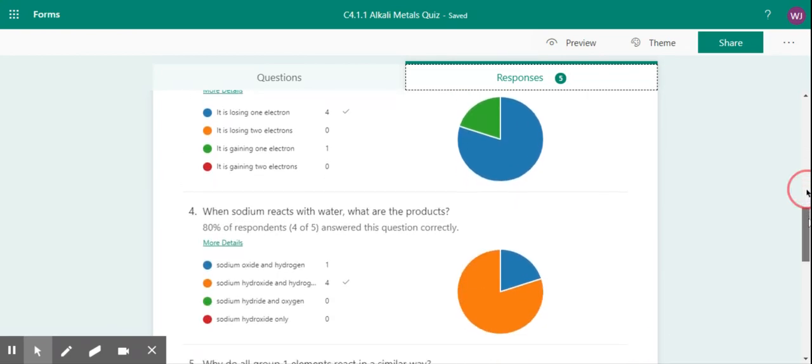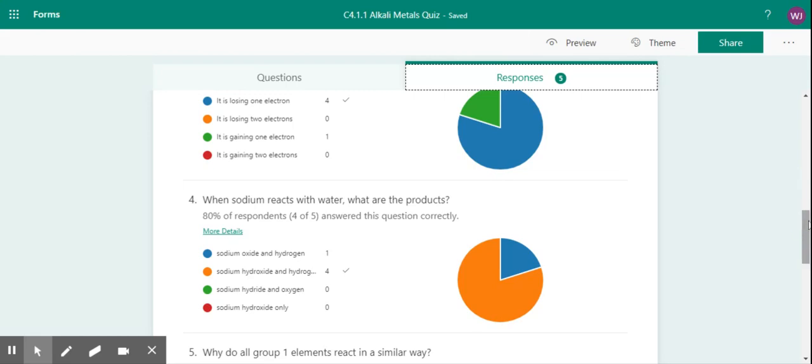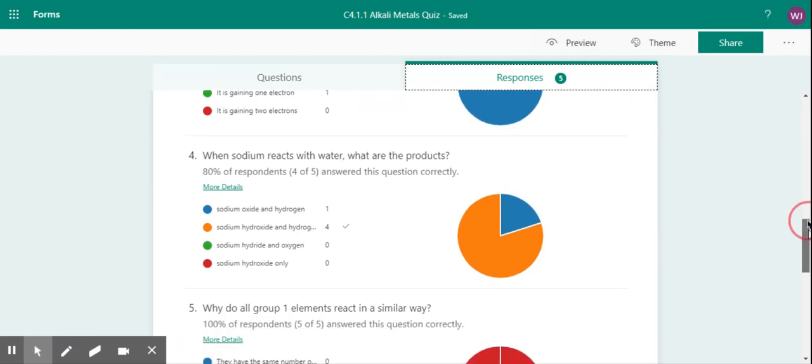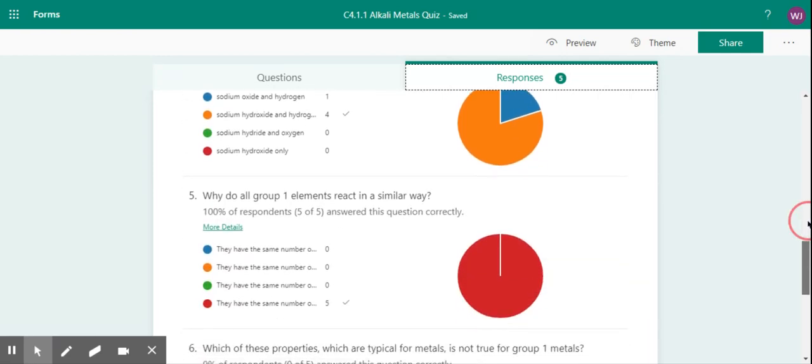Right, question 4. Again, most of you got this right. When sodium reacts with water, what are the products? When a group 1 metal reacts with water, it always forms a metal hydroxide and hydrogen. So the correct answer is sodium hydroxide and hydrogen. That's just a fact that you've got to learn. Right, question 5. Why do all group 1 elements react in a similar way? Well done, everybody got this right. They've got the same number of electrons in their outer shell, which is why they all react in the same way.